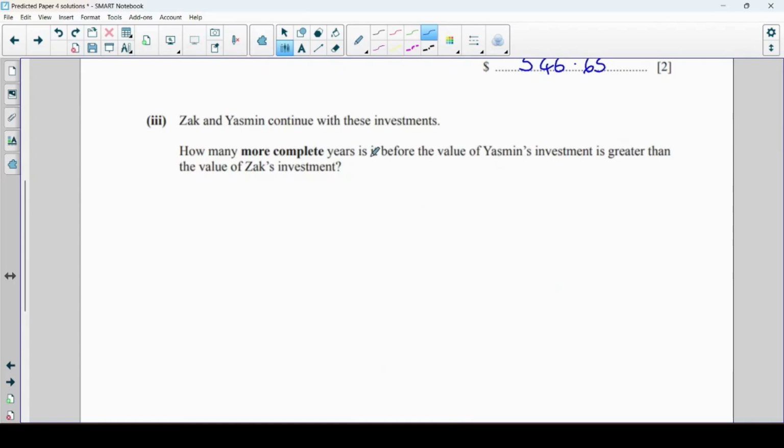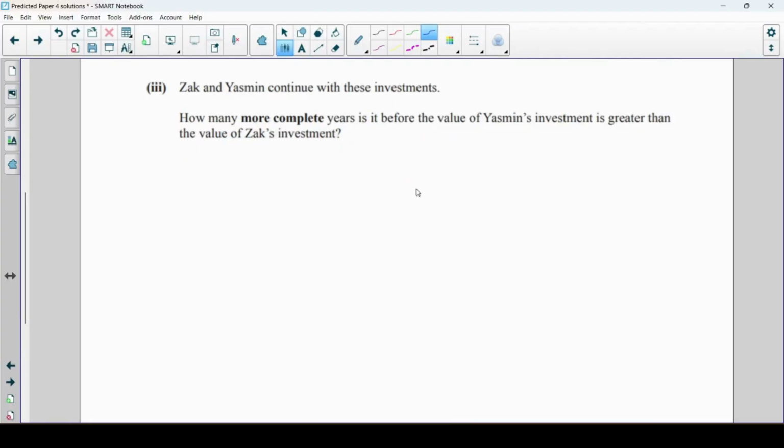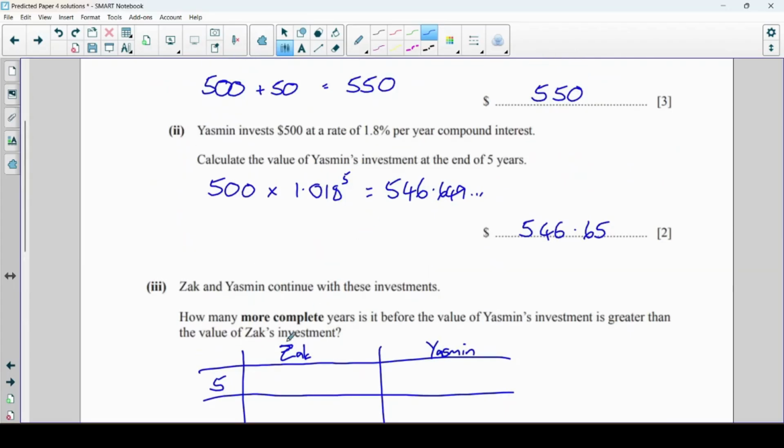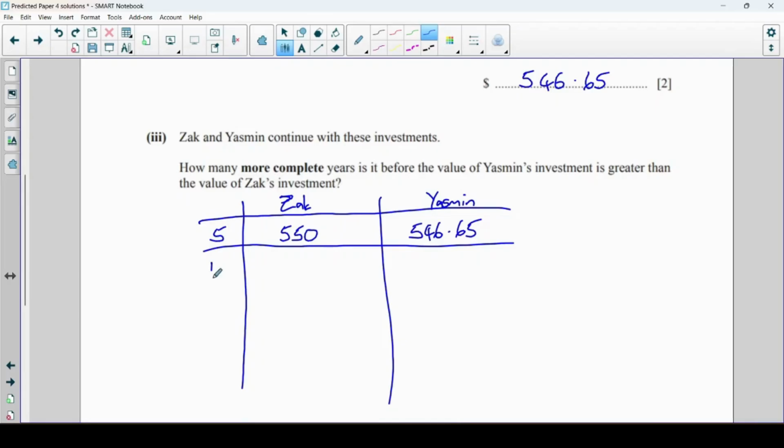Part 3 is a little bit trickier. So we want how many more complete years is it before the value of Yasmin's investment is greater than the value of Zach's investment. I think probably the easiest way to do this one is maybe just by a bit of trial and improvement. I'm going to do a little table to help me. So what we've got at the end of 5 years is that Zach was on 550 and Yasmin at 546.65. And I'm going to try a few numbers, so I'm going to try maybe 10 first.